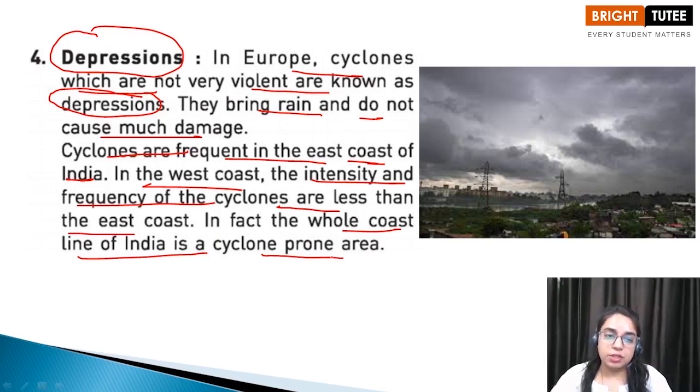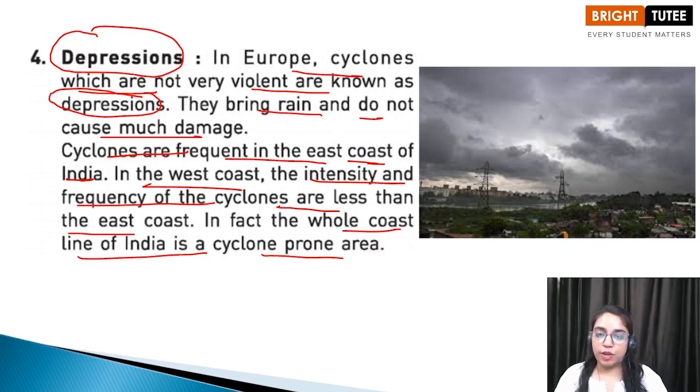So this was all about the different types of cyclones, children, and I really hope you have understood this and you would have enjoyed the session. You would have learnt about the destructions that a cyclone can cause.